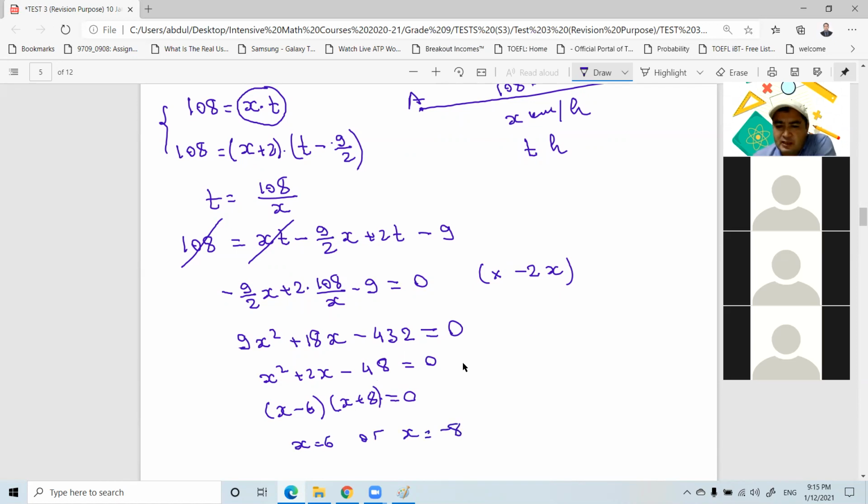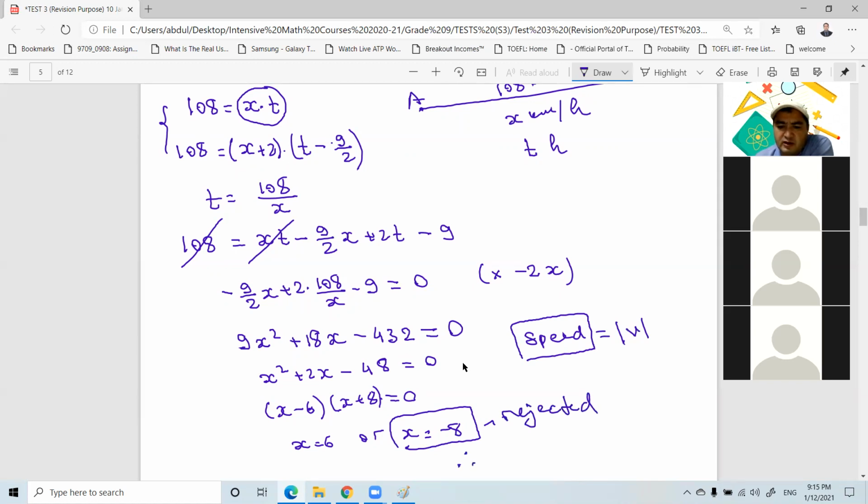And we know that speed, what is speed? Speed is defined as the absolute value of velocity, right? And velocity has direction and also quantity. That's why it's described by a vector, because a vector has a length and it has direction. That's why velocity can be negative or positive. But the absolute value of velocity is defined as speed. That's why speed is always positive. And that's why here the speed cannot be negative 8, right? So this answer is rejected.